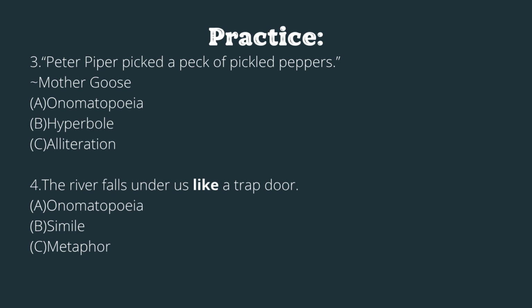Number 4. The river falls under us like a trapdoor. What do you think this is? That was fast. Yes, this is a simile. So a simile compares two different things, which is the river and the trapdoor, using an article of likeness like.